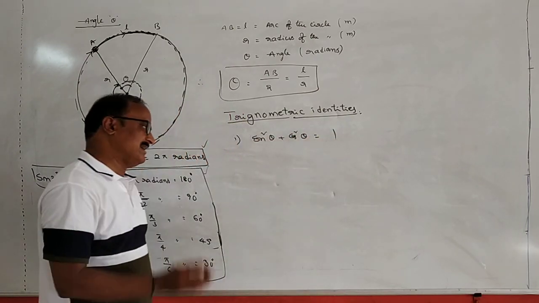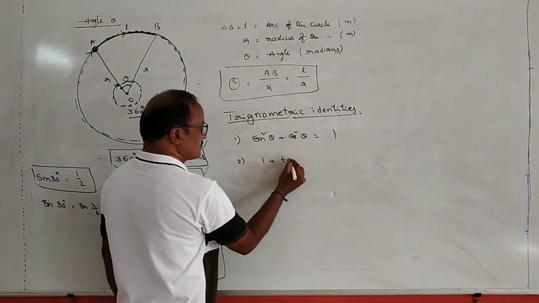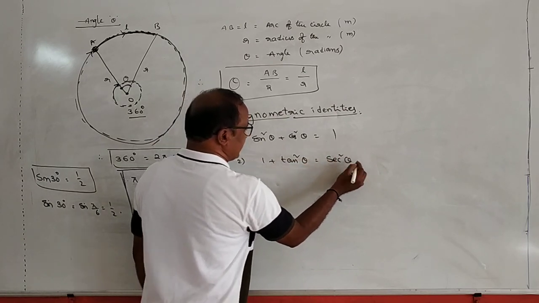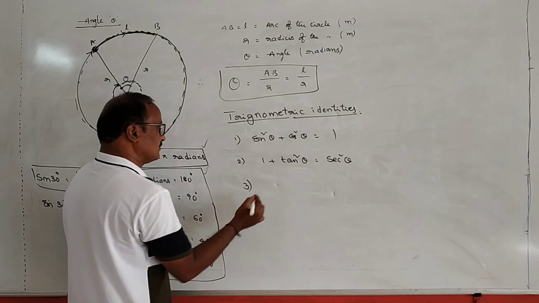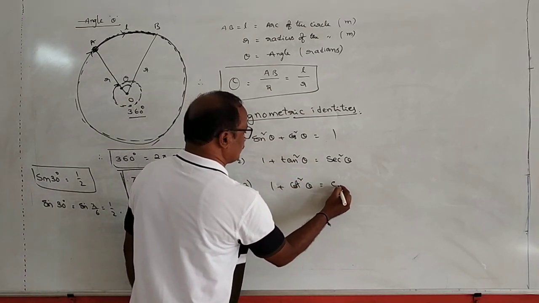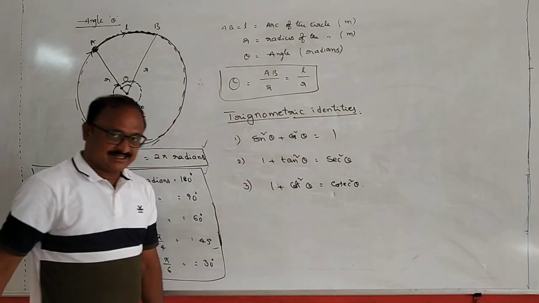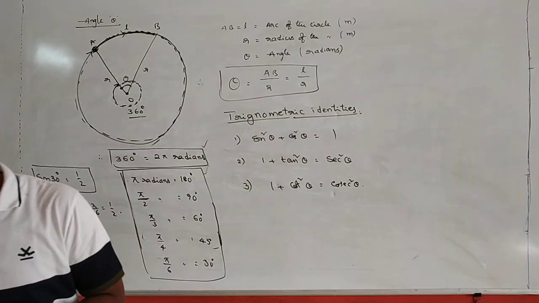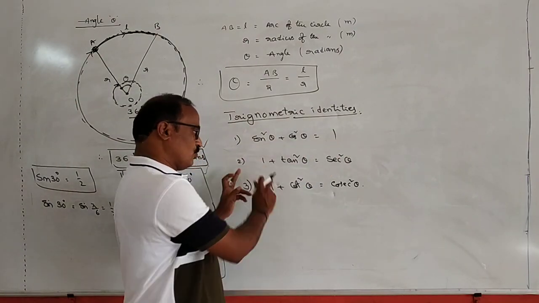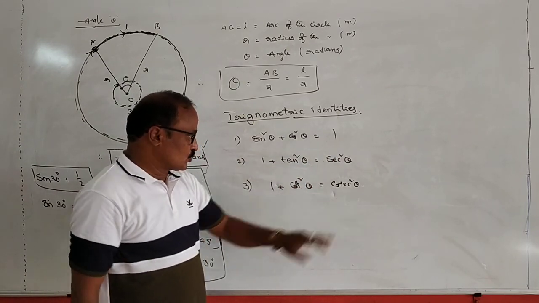This is the first trigonometric identity. Second one, 1 plus tan square theta is equal to secant square theta. And third one, 1 plus cot square theta is equal to cosecant square theta. These are the three trigonometric identities.